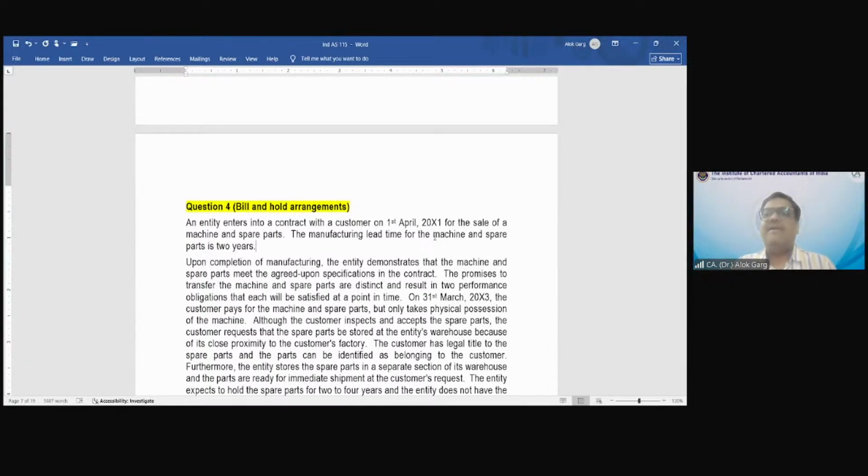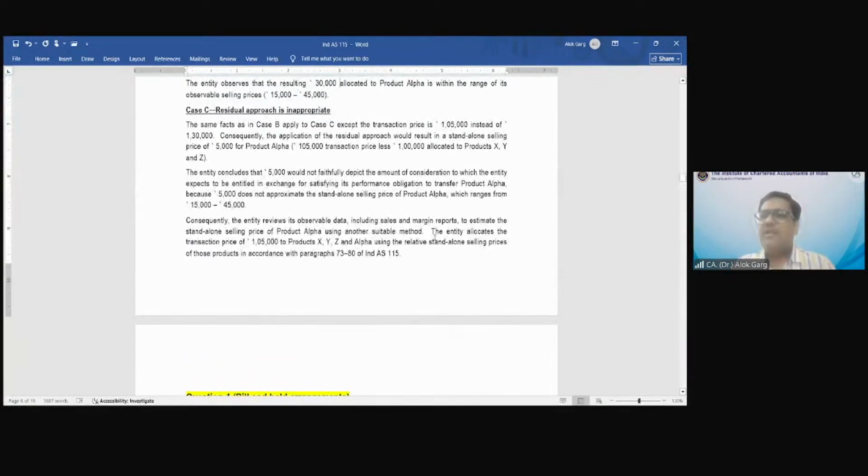So again, I'm reiterating. If the question does not tell you that it is within the range of 15 to 45, then this 5,000 looks appropriate. But when the question is telling you this company is selling this product alpha in the range of 15 to 45, and the residual approach gives you 5,000 rupees as the standalone selling price, is it appropriate?